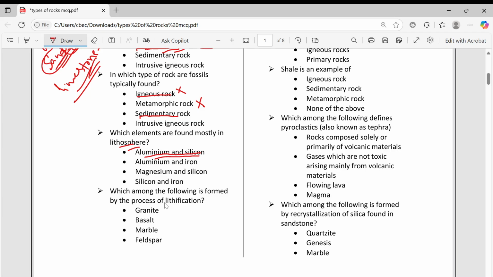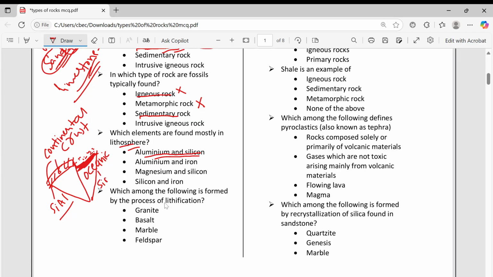Actually, we find, if you take earth, this is earth, and I will take ocean also. This is also earth. So this is the continent, and this is ocean. This is the ocean floor, and this is water ocean. Whatever continent is there, that is what we call continental crust. This is oceanic crust. This continental crust is made of silicon and aluminum, and oceanic crust is made of sima.